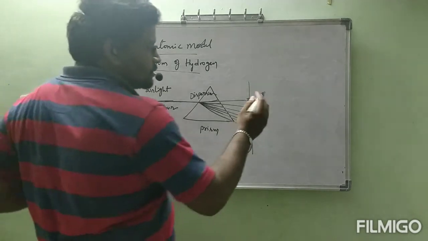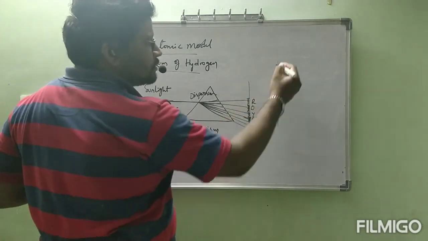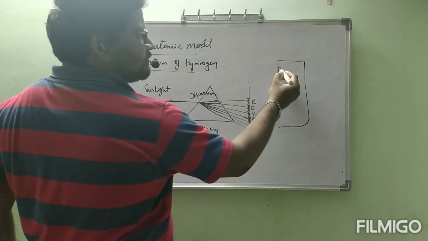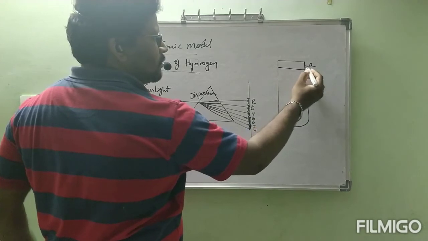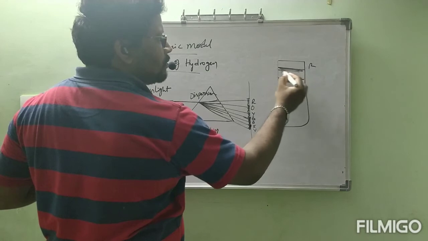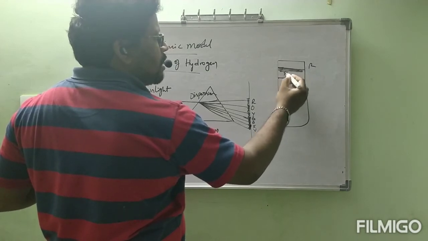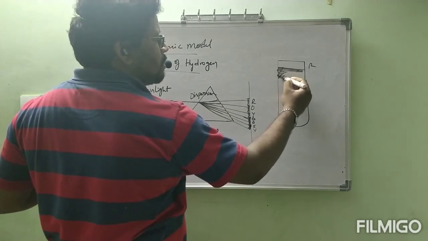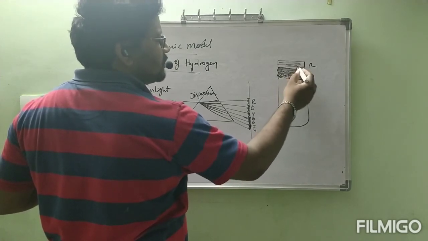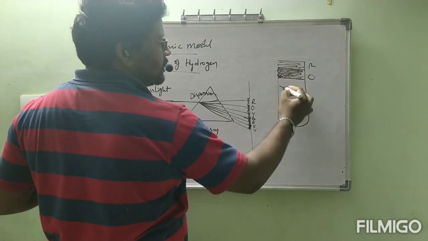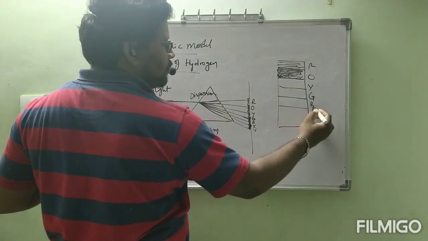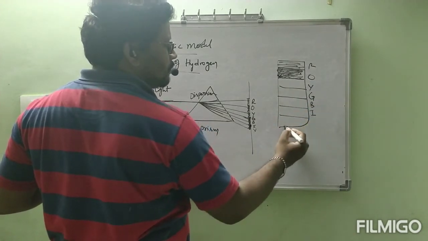Suppose this is like this. If you observe like this, this is the first color, red. This is fully red. Next, immediately, without any gap, next orange, next yellow, next green, blue, indigo, violet.